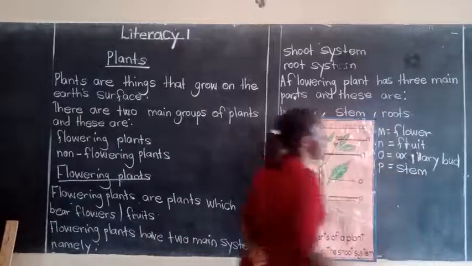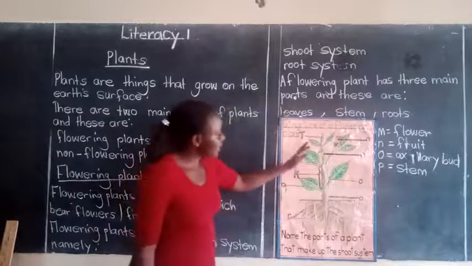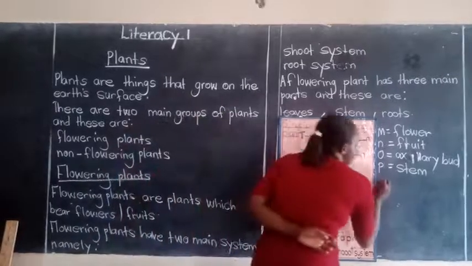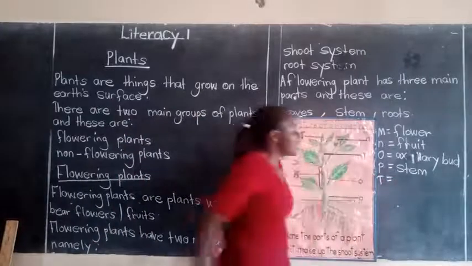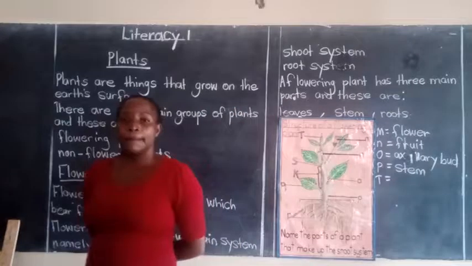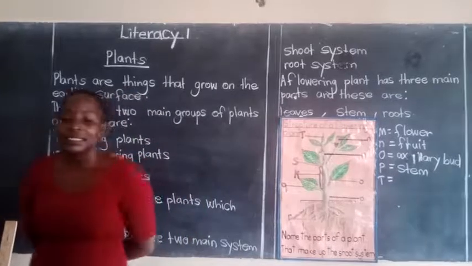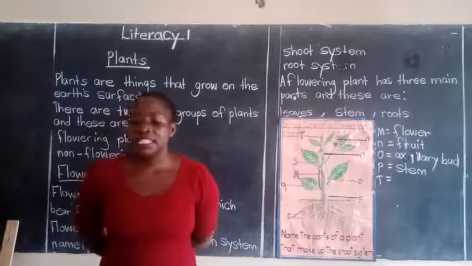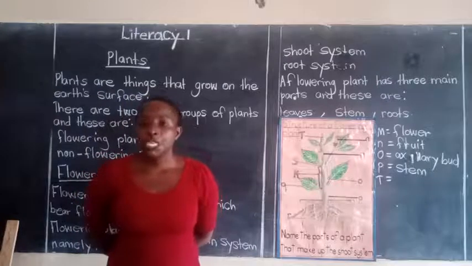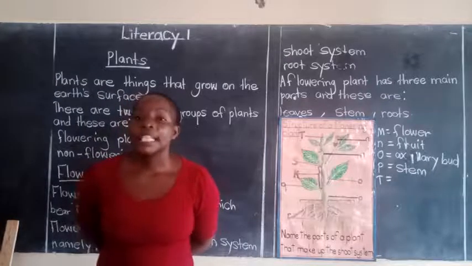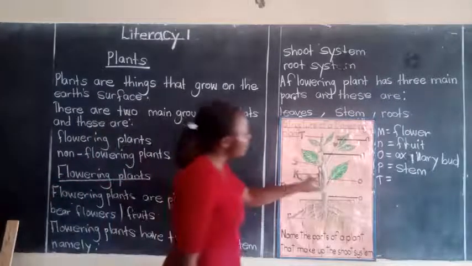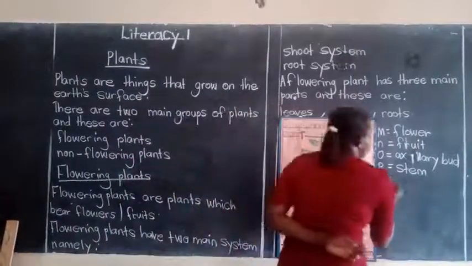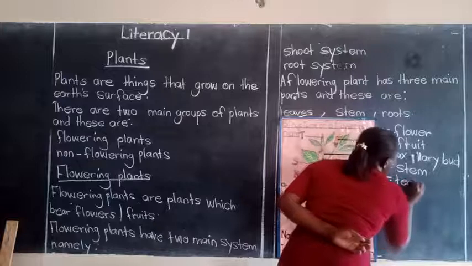The stem. Then when you go this side, we have this part here, which is represented by letter T. Letter T is representing which part? Yes. Okay. That part is called the terminal bud. Terminal bud. We have the axillary bud and the terminal bud. We shall look at them.